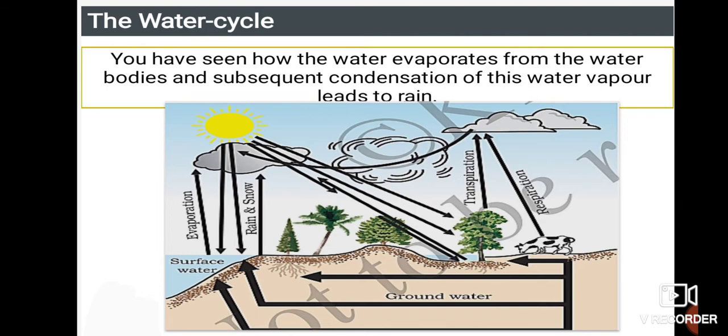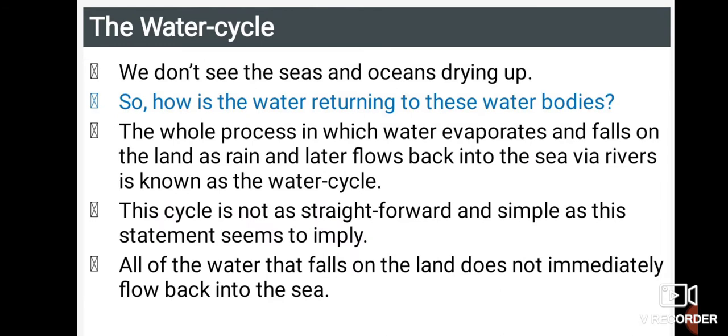You have seen how the water evaporates from water bodies and subsequent condensation of this water vapor leads to the rain. The condensation plays an important role here in the formation of rain. We don't see the seas and oceans drying up. So, how is the water returning to these water bodies? The whole process in which water evaporates and falls on the land as rain and later flows back into the sea through rivers is known as the water cycle.